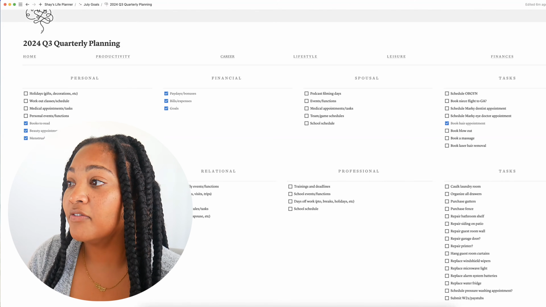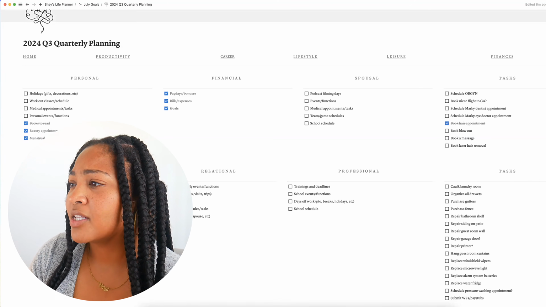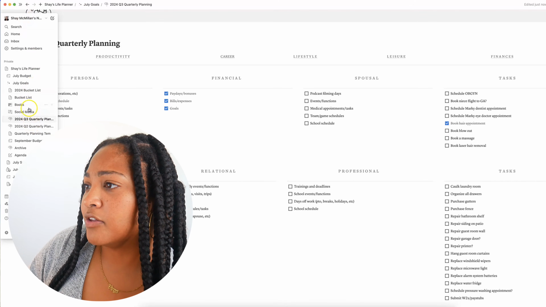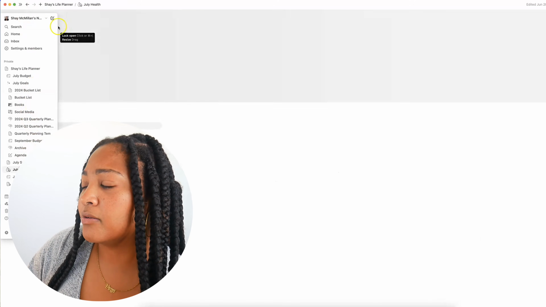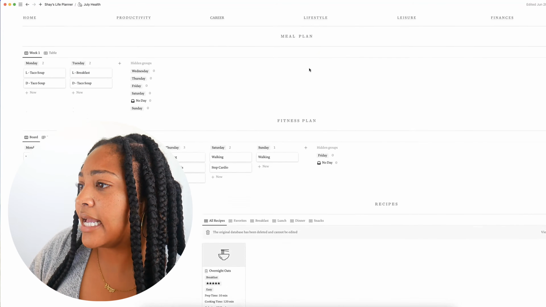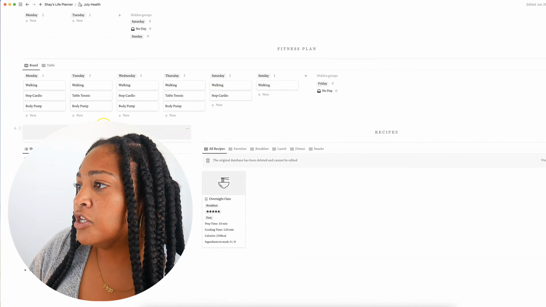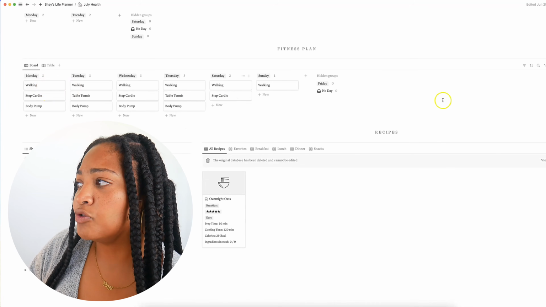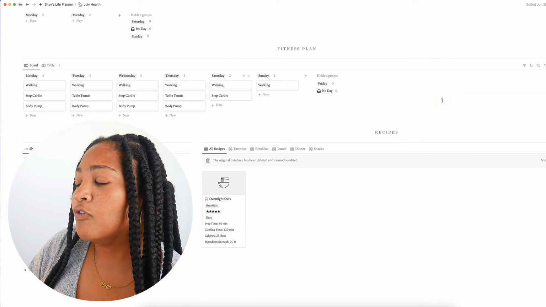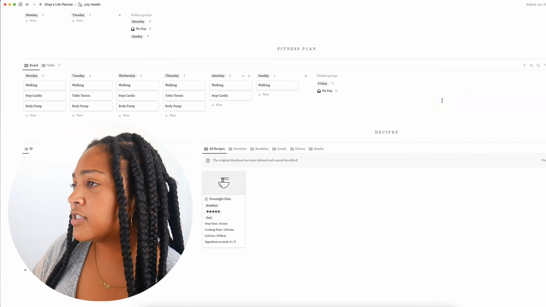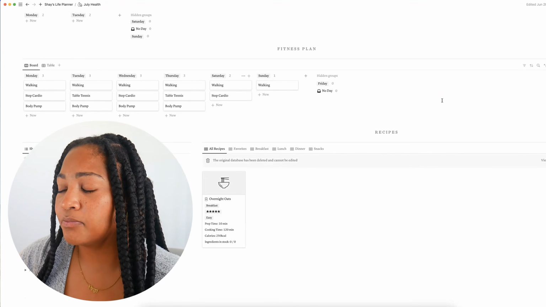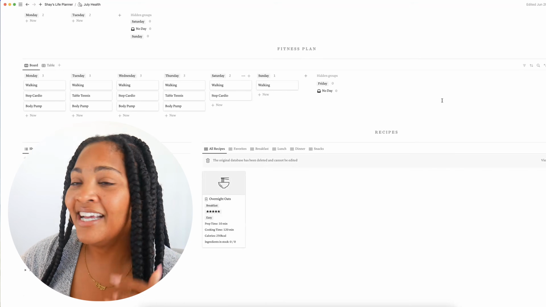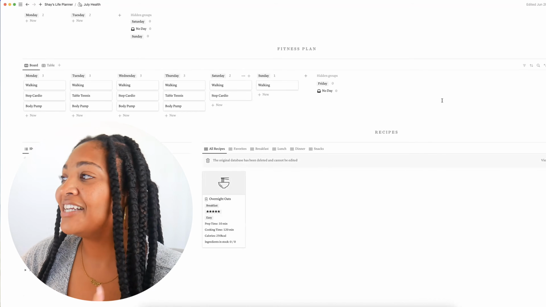I may actually, my workout classes and schedule, actually we're gonna do that real quick. I'm gonna go into the food, the health portion of this, and I'm gonna take a gander at the fitness plan. So yeah, it's pretty much the same. I normally go to the gym or I walk for my workouts, and I have some goals. I have a goal list that I just reference, and I know what they are. So in my head, I kind of know what I'm looking at or what I'm planning.